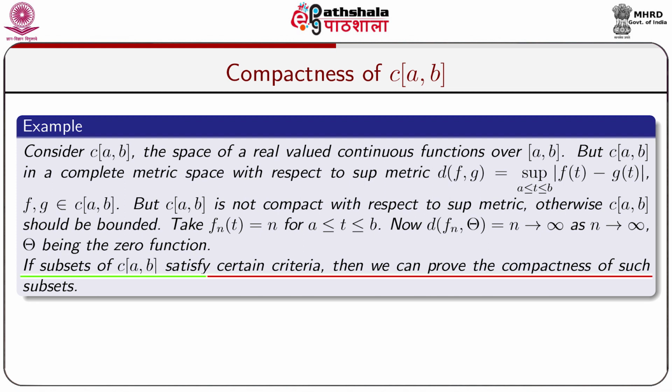If subsets of C[a,b] satisfy certain criteria, then we can prove the compactness of such subsets. It is already known to us that every closed bounded subset in R is always compact by the Heine-Borel theorem, but in a metric space it is not generally true. So, it is our task to identify which subsets of C[a,b] are compact and which are not.